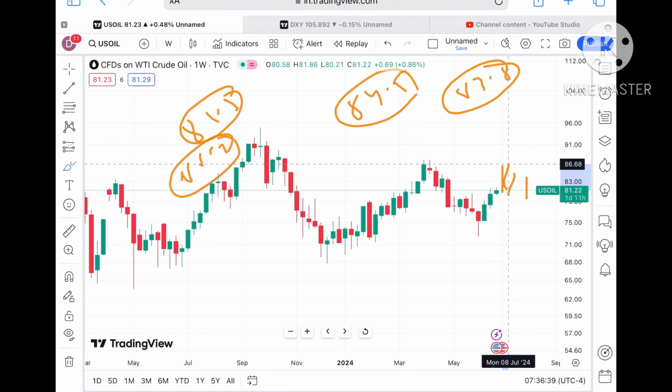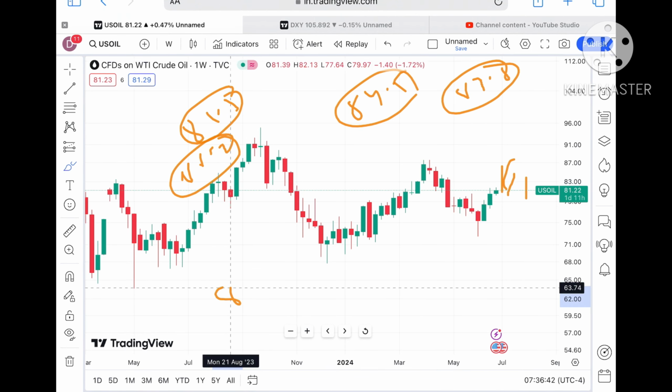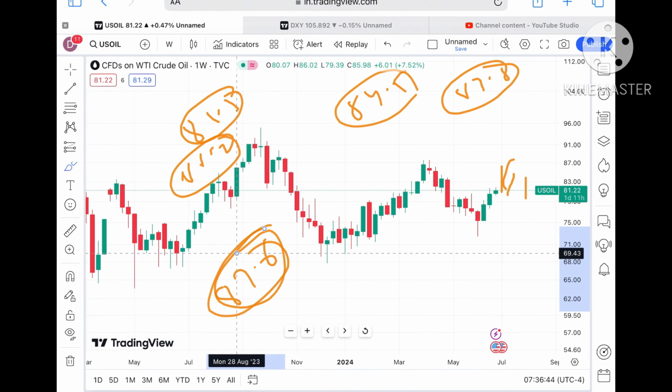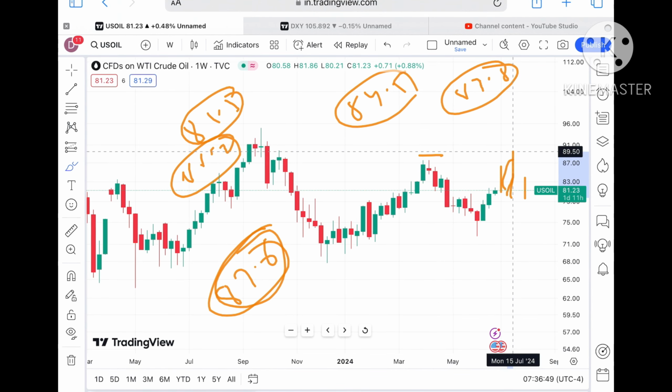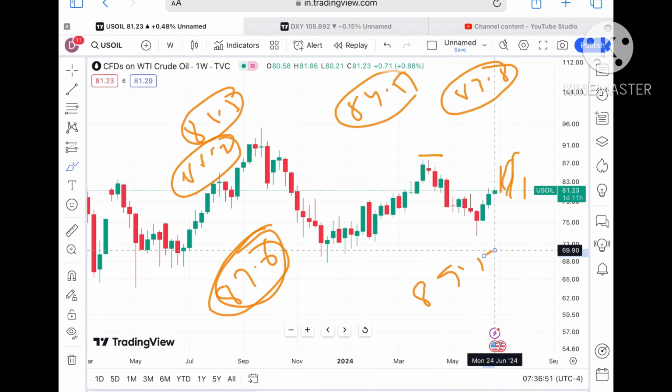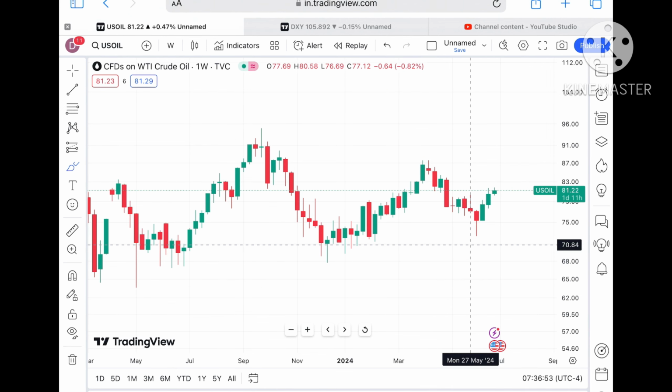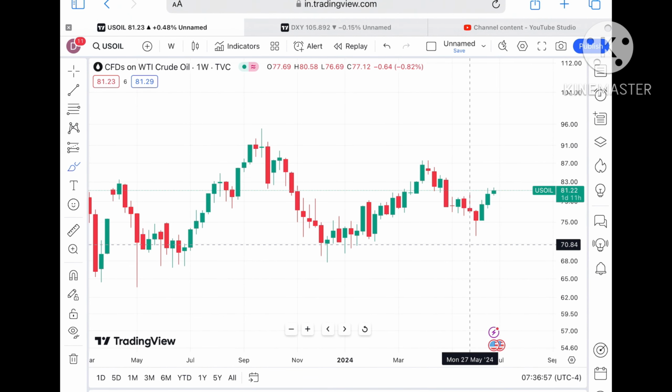As soon as the price sustains over 86.2, we will see it will cross a level of $87.6, which is already a weak resistance, so chances are it will cross that level, and from there it will touch a level of 89.5 and then further upside. Then a further high we can see, and as soon as the price starts sustaining over 87, I'll make another video explaining where it can go.